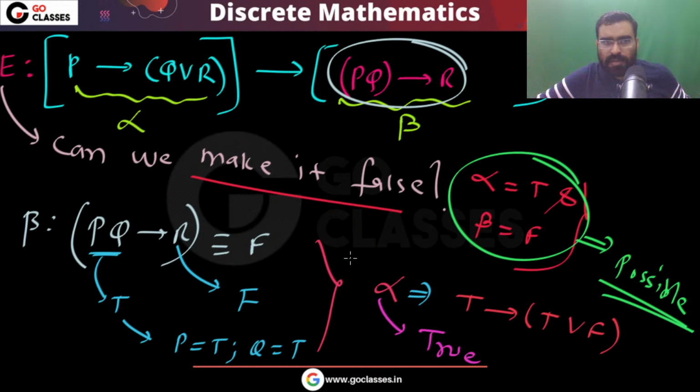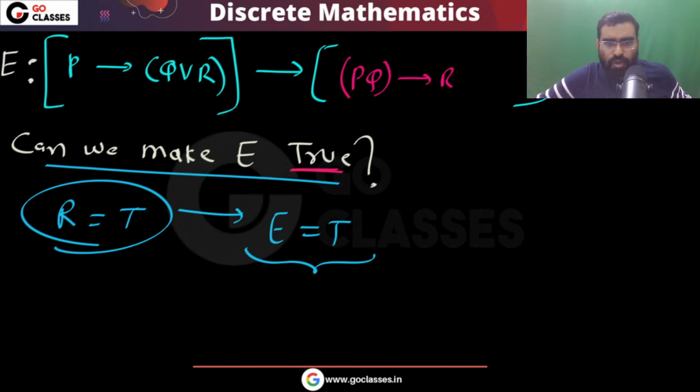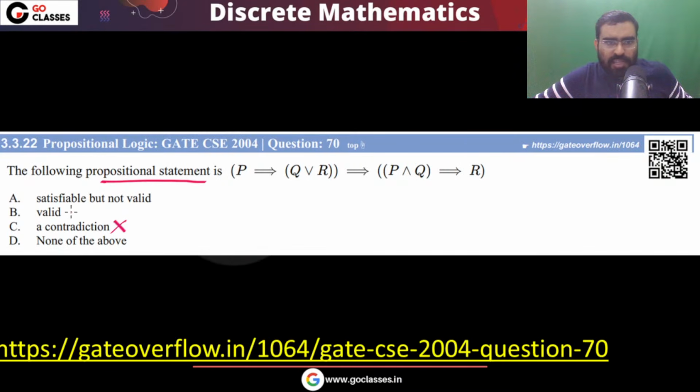So can we make it false? Yes, we can make it false. Can we make it true? Yes. We can make it true, we can make it false. So ultimately this is not valid, this is satisfiable but not valid. So the answer will be option A.